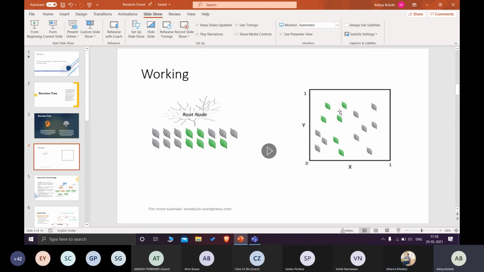Okay, so this is our basic data set. You have a collection of both green and gray leaves on an X and Y plot. So this is your complete data set. The main goal is we want to segregate the green and gray leaves differently. Means you want to classify the products into green and gray. Means this is a classification task.